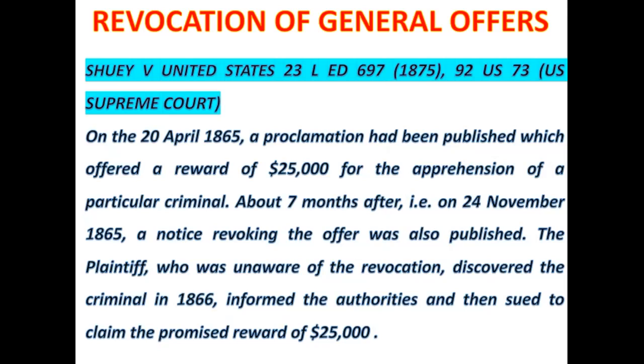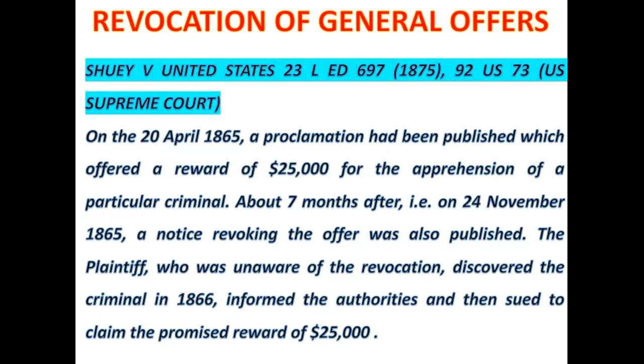Again, on the 20th of April 1865, a proclamation had been published which offered a reward of $25,000 for the apprehension of a particular criminal. 7 months after, a notice revoking the offer was also published. The plaintiff was unaware of the revocation, and he discovered the criminal in 1866. He informed the authorities and then sued to claim the promised reward of $25,000.